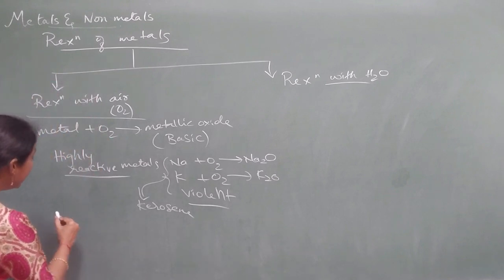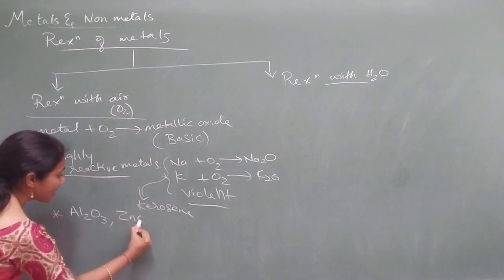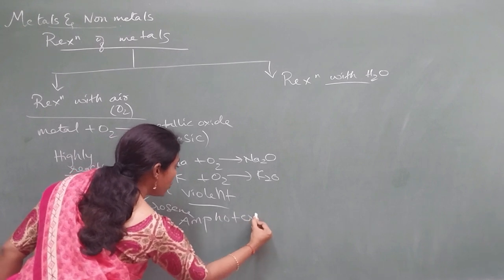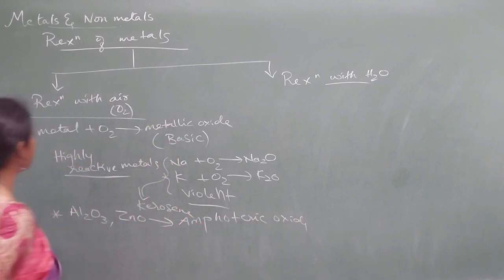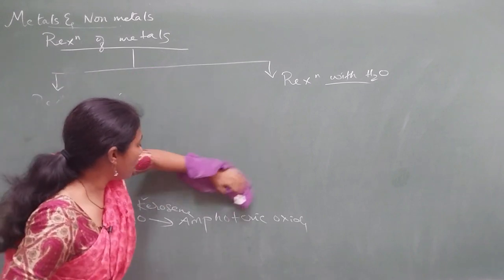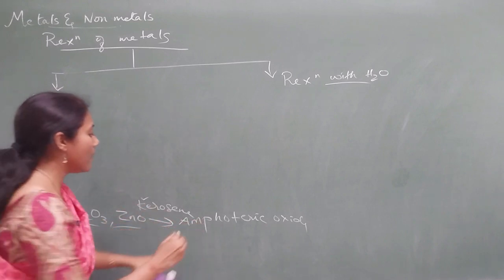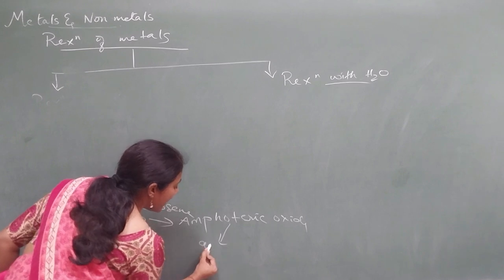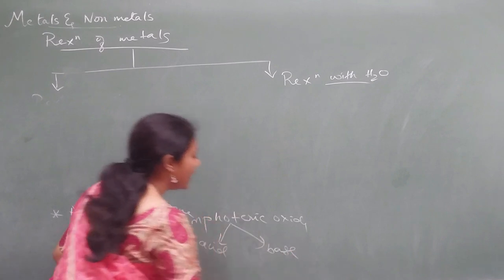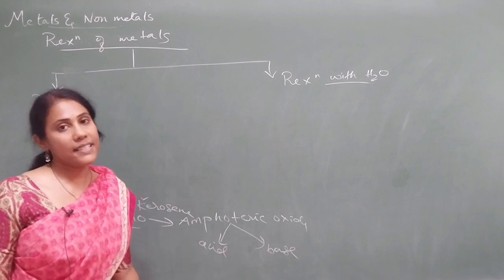Okay, so now another very, very important thing is that aluminum oxide and zinc oxide are considered amphoteric oxides. This is also a very, very important concept that you need to concentrate on, guys. They'll ask you to give examples of amphoteric oxides, so you have to mention these two. Why do you call them amphoteric oxides? Because an amphoteric oxide is an oxide that can react with both acid and base. The oxide which has both acidic character and basic character is called an amphoteric oxide.